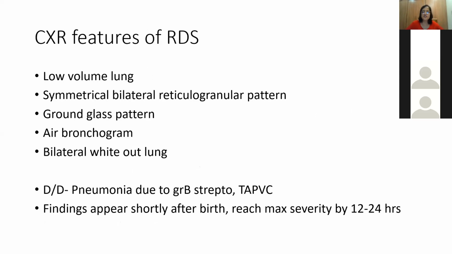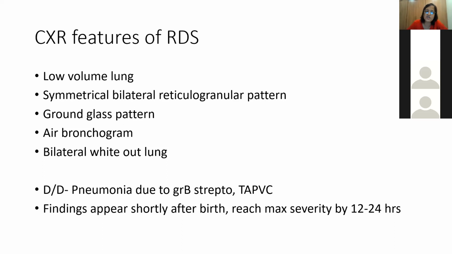Now, the X-ray features of RDS: you have a low lung volume, you have a symmetrical bilateral reticulogranular pattern. In severe cases, you might have bilateral whiteout lung and ground-glass pattern. An air bronchogram is often seen, which denotes the dilated bronchus against the collapsed alveolus. Of course, the differential diagnosis is pneumonia due to group B streptococcus and TAPVC. They will have similar radiological features like RDS.